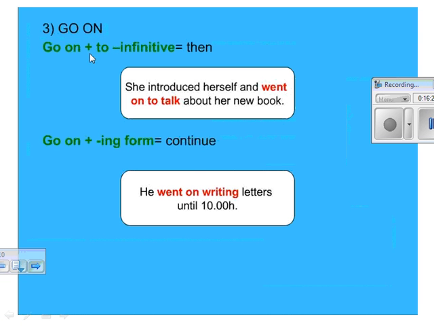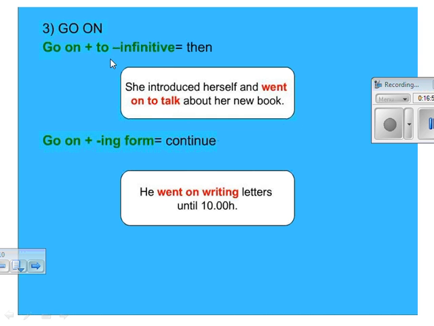Go on. Go on, once it is followed by infinitive, it means then. For example, she introduced herself and went on to talk about her new book. So, after she introduced herself, then she talked about her new book. So, go on means then. Okay?